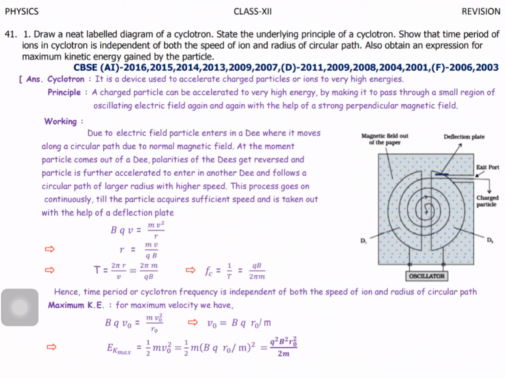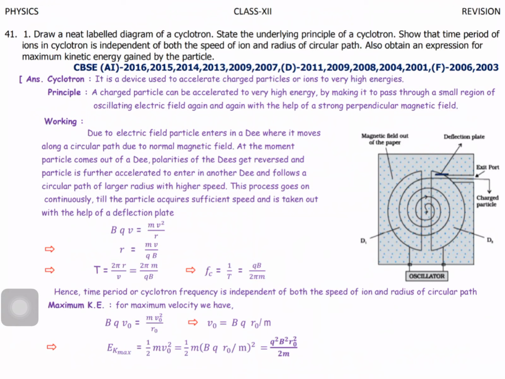Independent of the speed and also the radius. Why? Because in the equation there is no r and no v. v and r are not present in the frequency equation. So that is independent. Clear? What's the maximum energy? For maximum velocity, right?